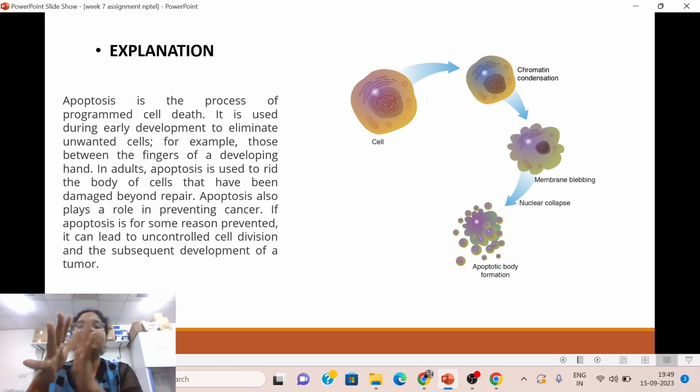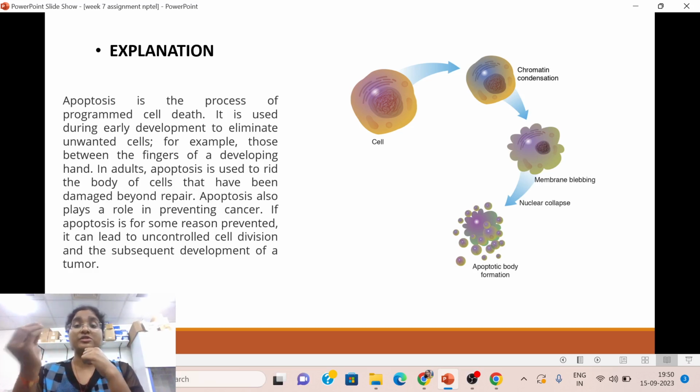They were programmed to be dead due to apoptosis. That's why we have gaps between our fingers. It's a very famous example of apoptosis. In adults, apoptosis is used to rid the body of the cells that have been damaged beyond repair, the dead cells and damaged cells which cannot be repaired.